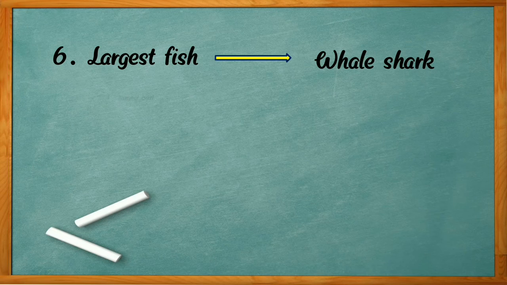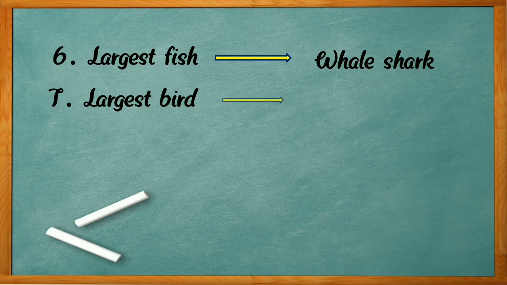Now, number 7, the largest bird. So, which is the largest bird in the world? Yes, it's the ostrich. The ostrich is the largest bird in the world. It can run very fast.